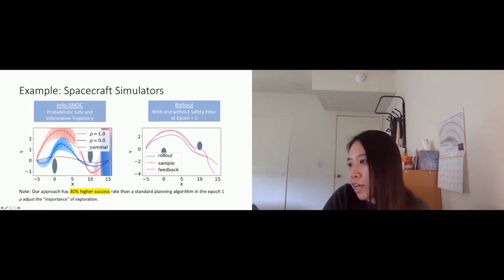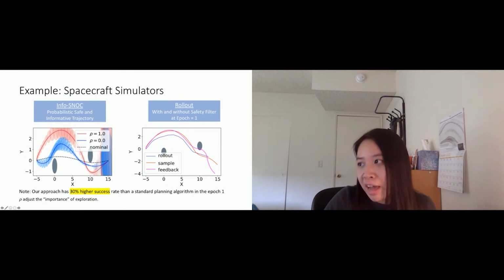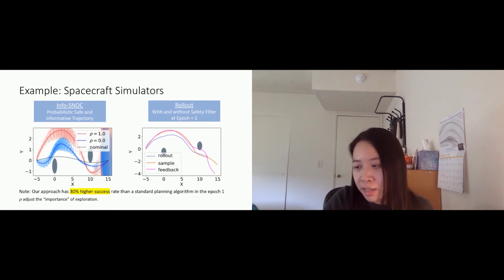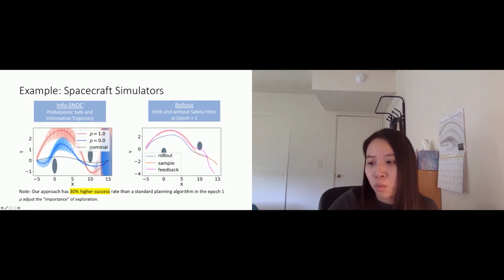Also, on the right-hand side, we compare with the case where we do not have the safety consideration, which is this pink line. If we just use the feedback controller, it will actually collide with the obstacle here. So our approach has a 30% higher success rate than the standard planning algorithm in epoch 1.